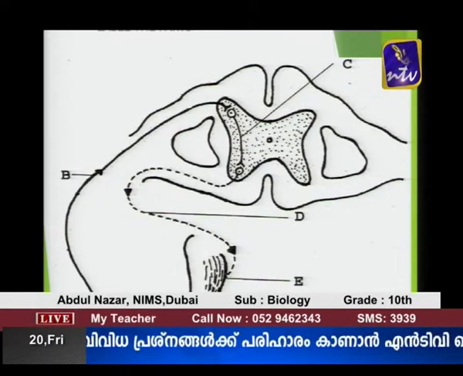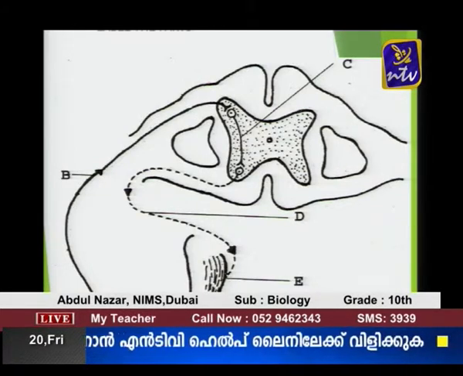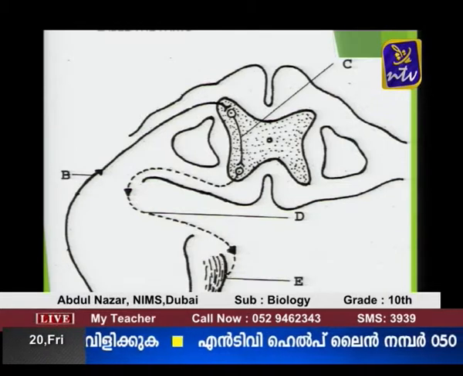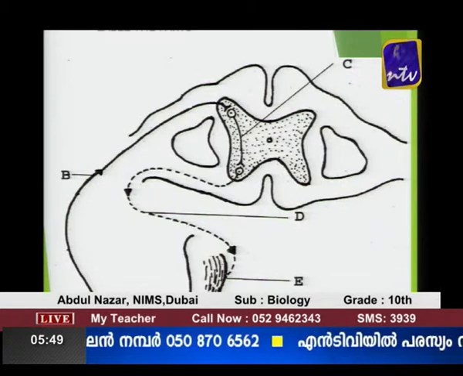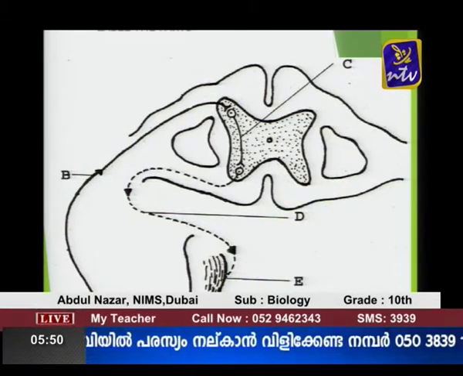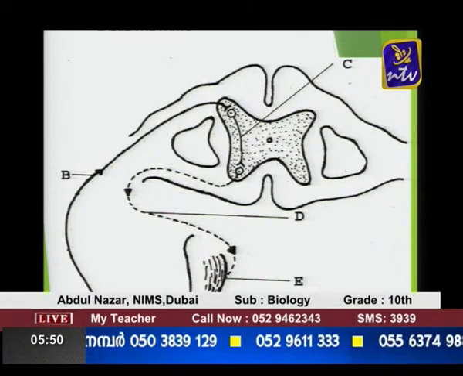And the next one, the decision of the spinal cord. For example, if you step on a pin, the decision is to withdraw a leg. This decision is carried by motor neuron. And the last one, E, is the effector organ.